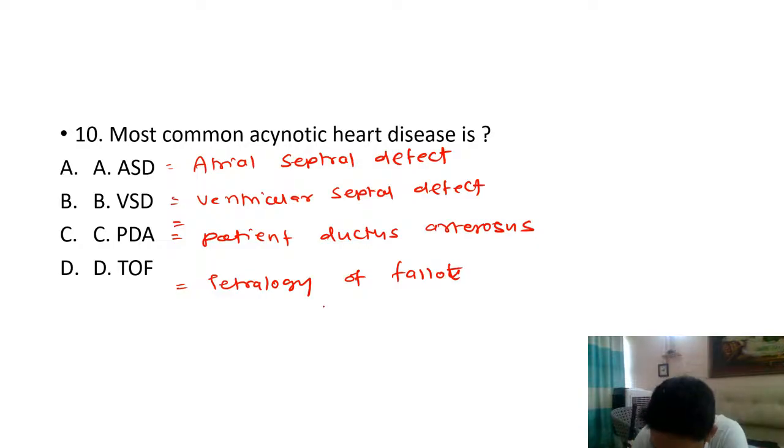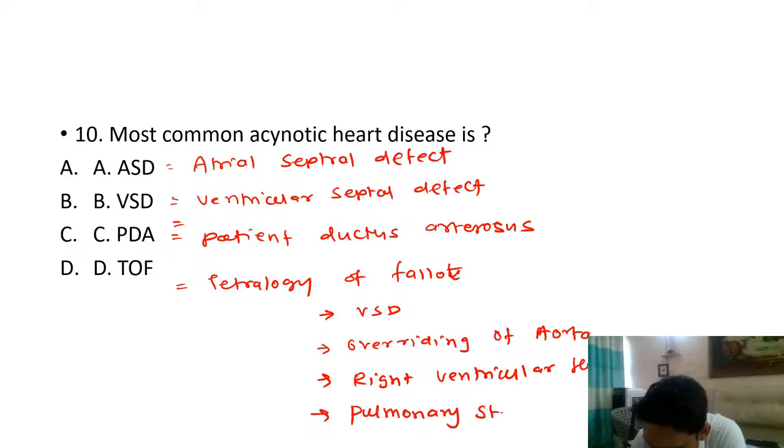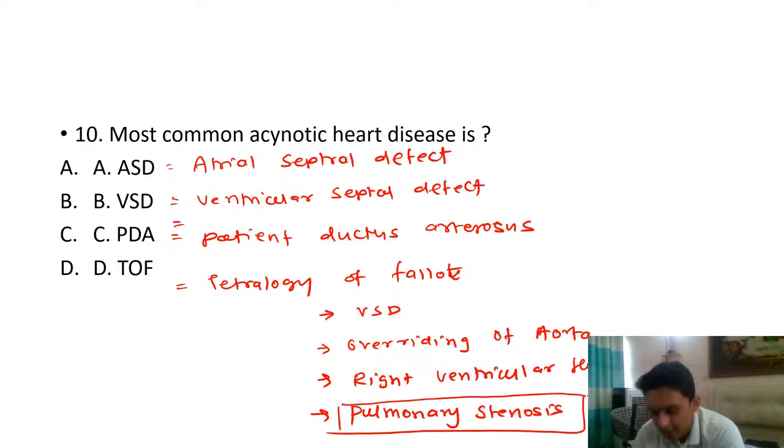Tetralogy of Fallot. Now, what do you have in tetralogy of Fallot? You have VSD, you have overriding of aorta, you have right ventricular hypertrophy, and the most important of all, the culprit lesion is pulmonary stenosis. Correct? This is the culprit lesion in tetralogy of Fallot.